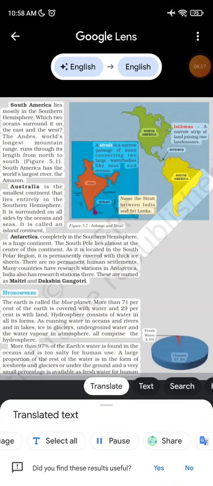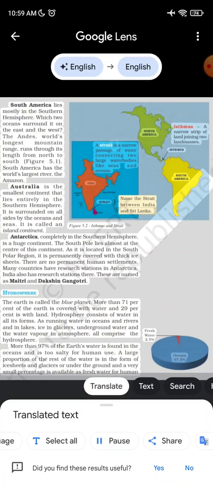South America lies mostly in the southern hemisphere. Which 2 oceans surround it on the east and the west? The Andes, world's longest mountain range, runs through its length from north to south, figure 5.1. South America has the world's largest river, the Amazon. Australia is the smallest continent that lies entirely in the southern hemisphere. It is surrounded on all sides by the oceans and seas. It is called an island continent.